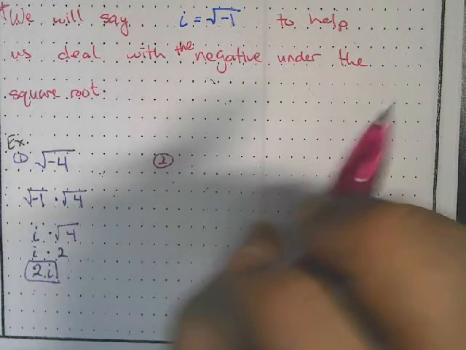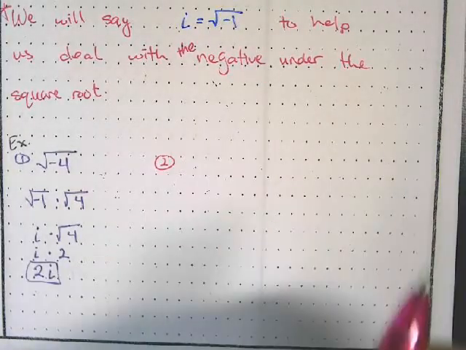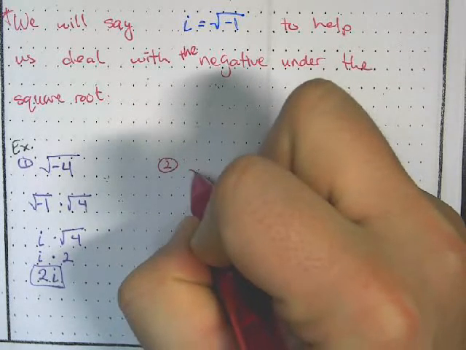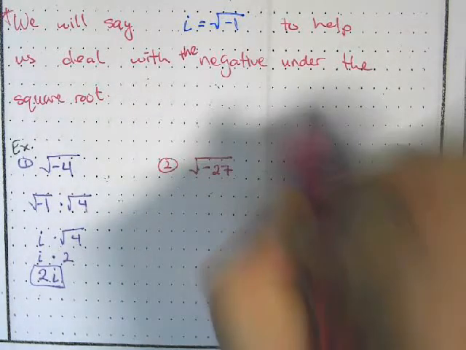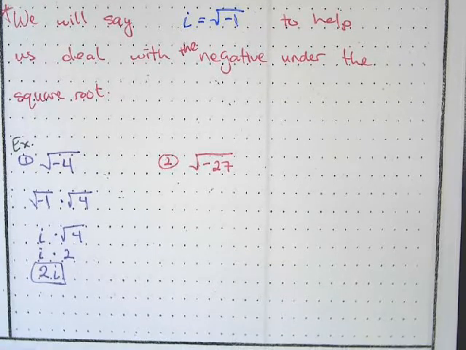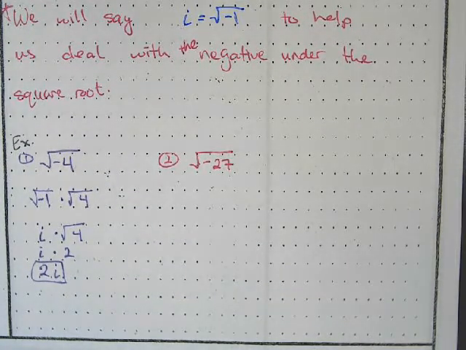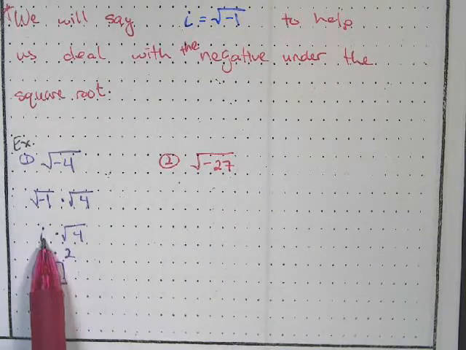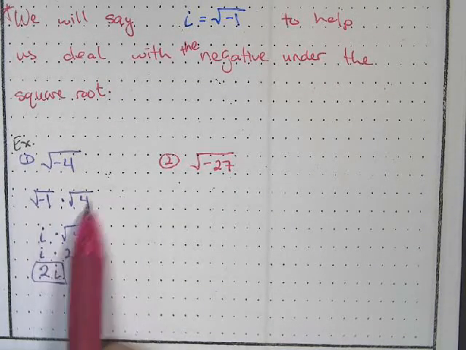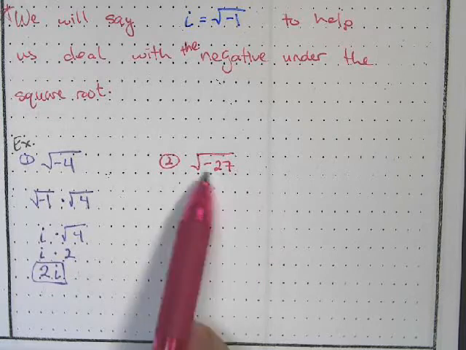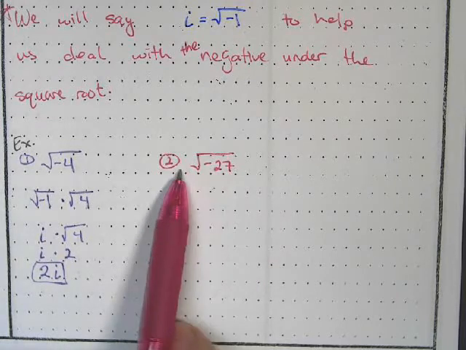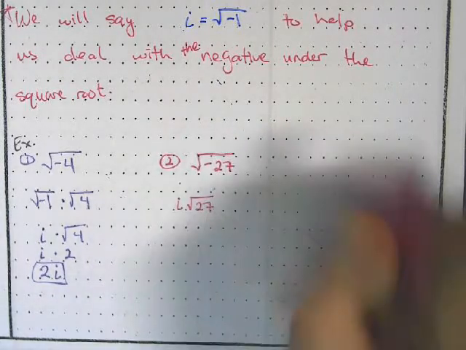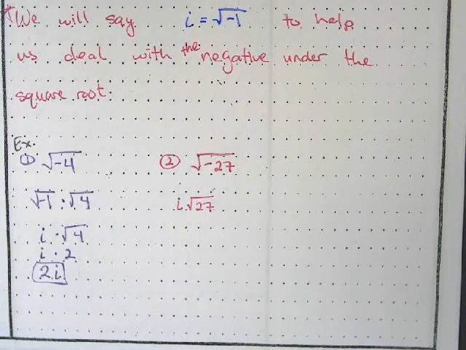Say we're looking at the square root of -27. Well, we know this negative is going to turn into our i. So I can skip this middle piece and just pop that negative out as the i. So I can say i root 27.